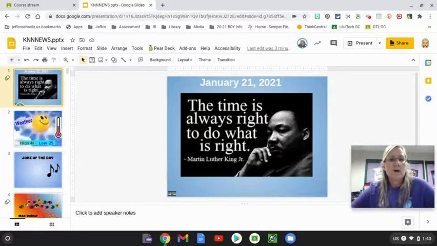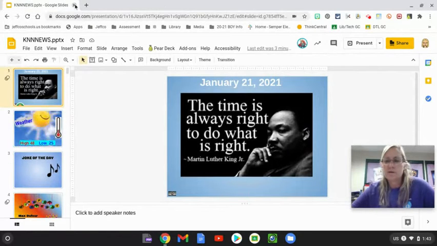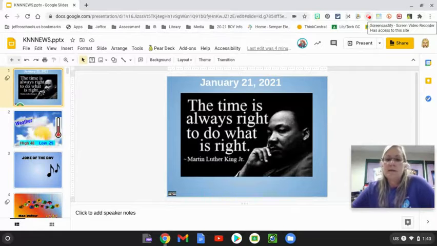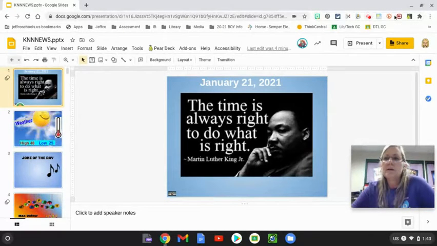So right now I've got the KNN news program slide presentation up. We've already updated that in our last video. I'm going to go ahead and close any extra tabs that I have up here, so less problems when I have fewer tabs open. So right now I am using Screencastify. This gets a little tricky to show you how to do because I can't really show you what the screen looks like. But up next to your puzzle piece, there is a red or orangish looking arrow, and that is Screencastify.